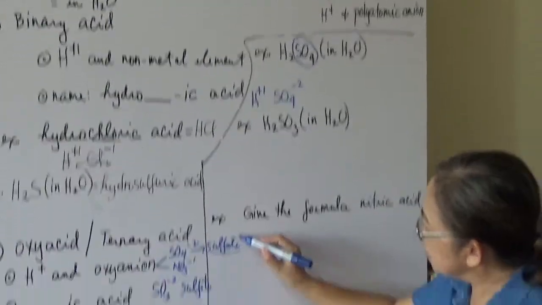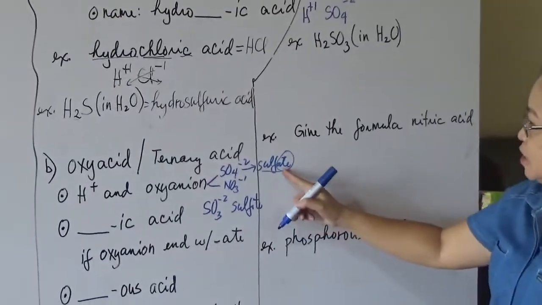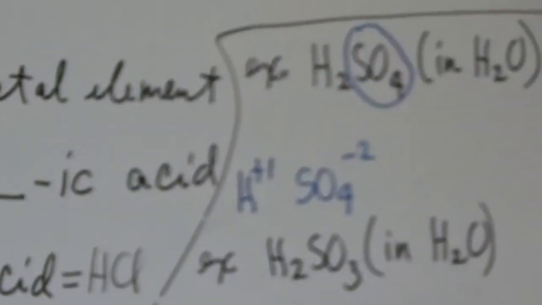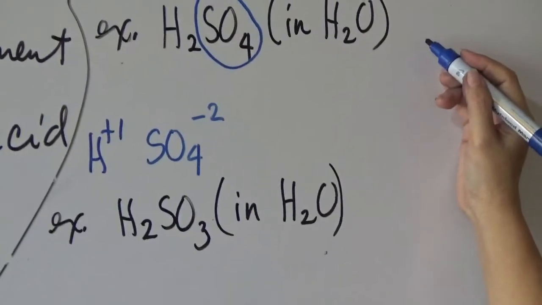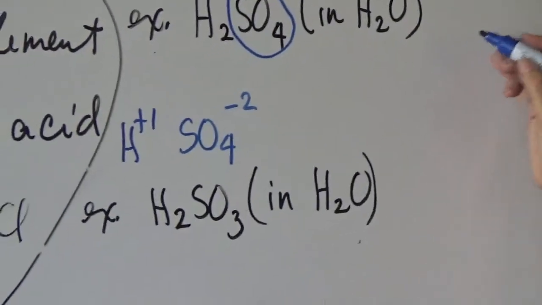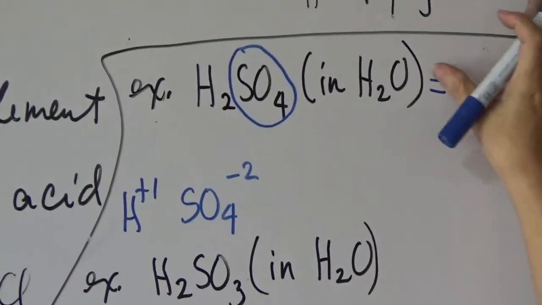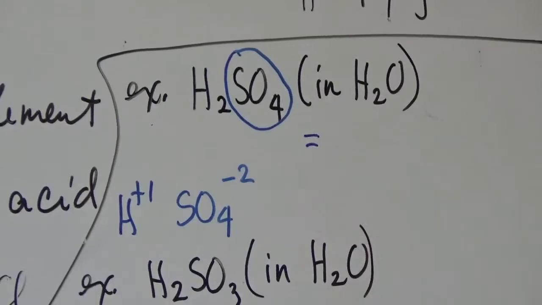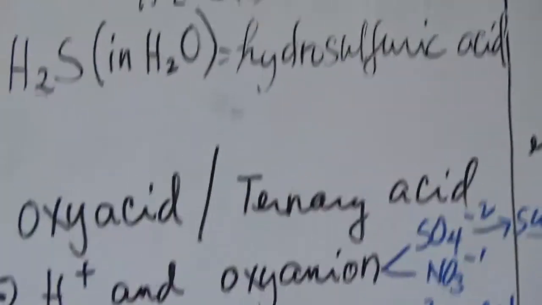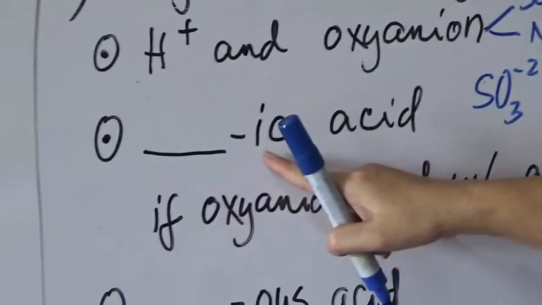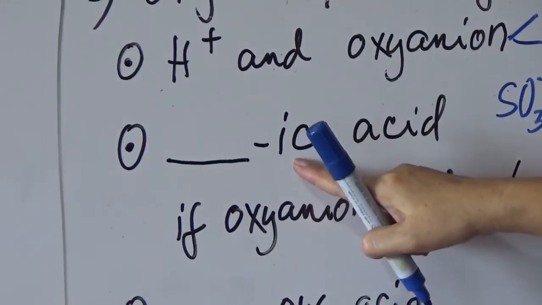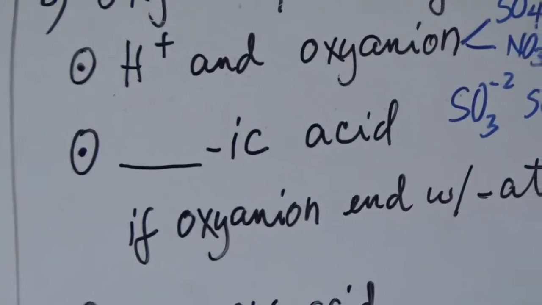So it ends with -ate. Therefore, the name of this acid will have a suffix of ic followed by the word acid. So take note, you have the stem name of the non-metal with the suffix ic followed by the word acid.